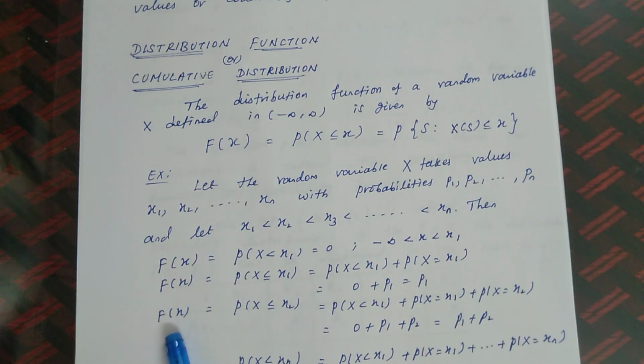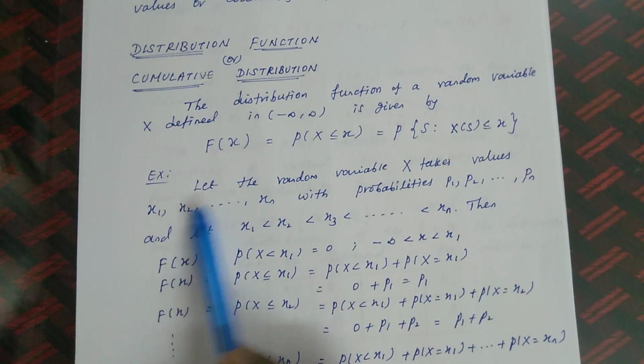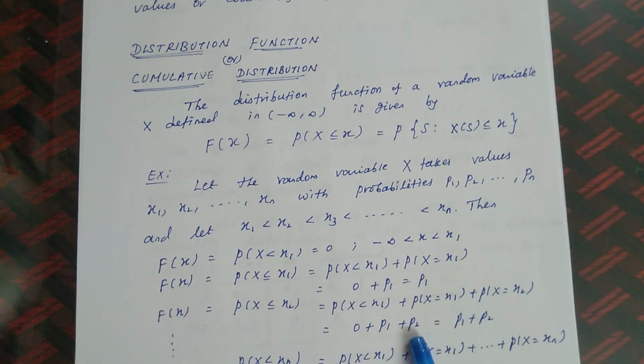So the distribution function F of x is equal to P of x less than or equal to x2, which is equal to P of x less than x1 plus P of x equal to x1 plus P of x equal to x2. The first value is 0 and the next one is p1, and for the second value the probability is p2. So the final answer is P1 plus P2.